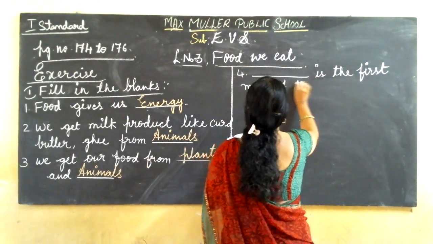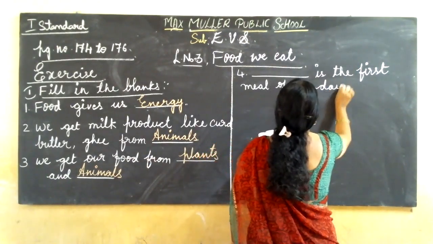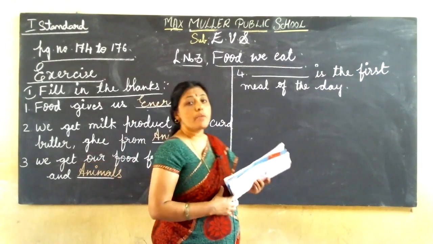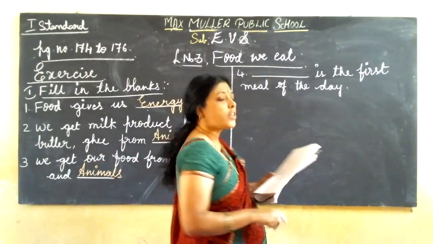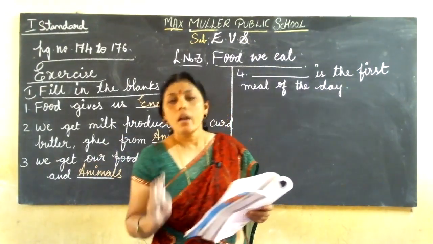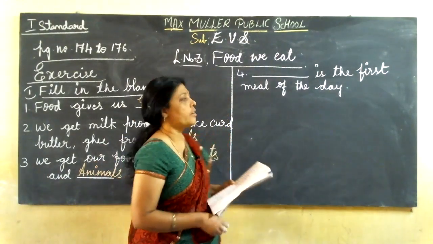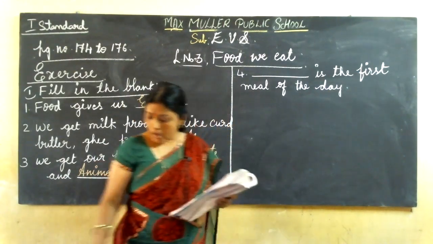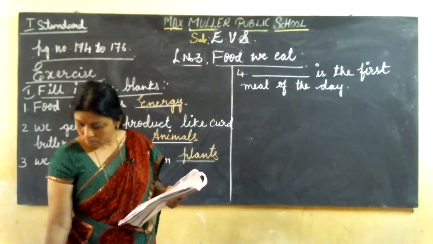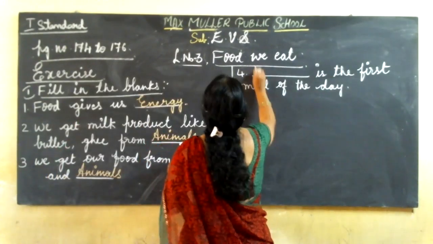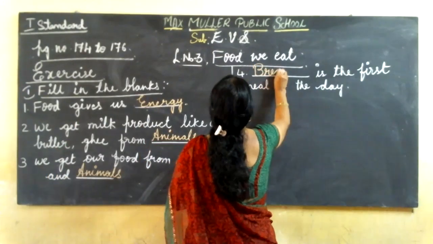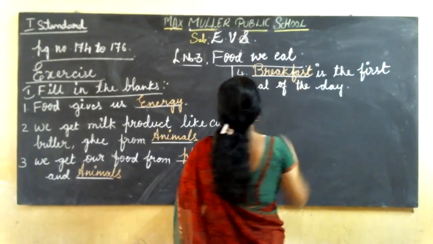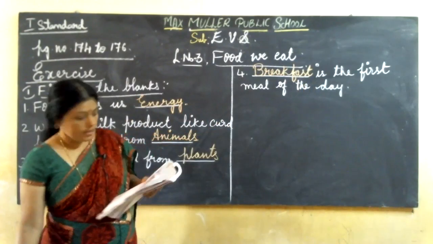How many meals per day do we have? We have 3 big meals, isn't it, children? So that is breakfast, lunch and dinner. So which is the first meal of the day? That is breakfast. Breakfast is the first meal of the day.